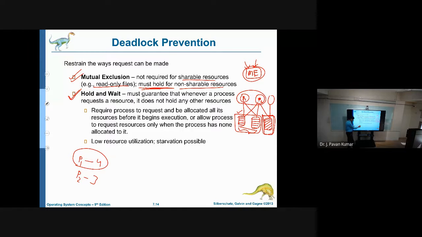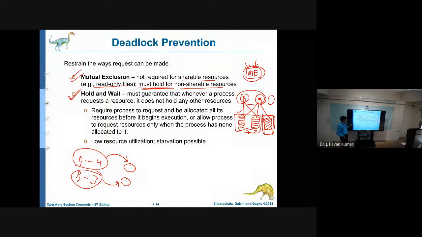Only when it gets them will it start executing. P2 will request all 3 at a time, and only when it gets all 3 will it start executing. Due to this we are able to prevent the deadlock.